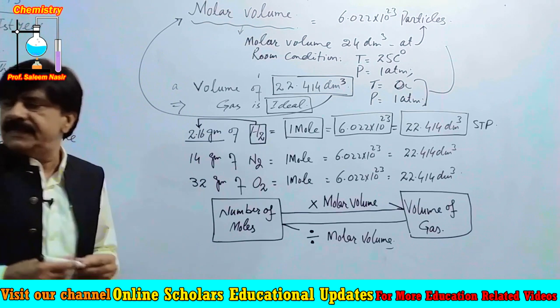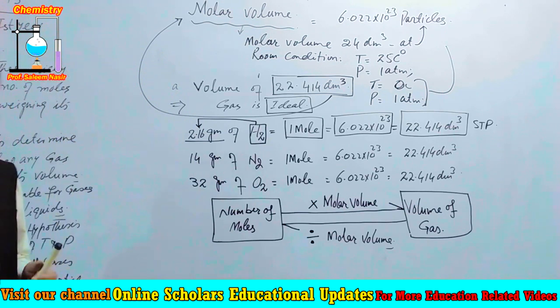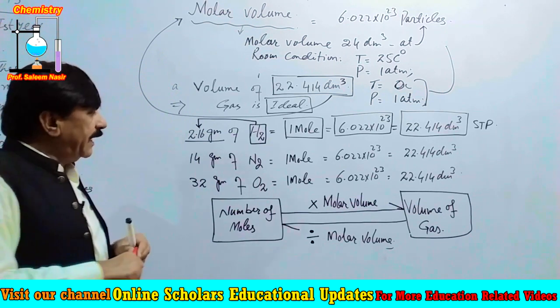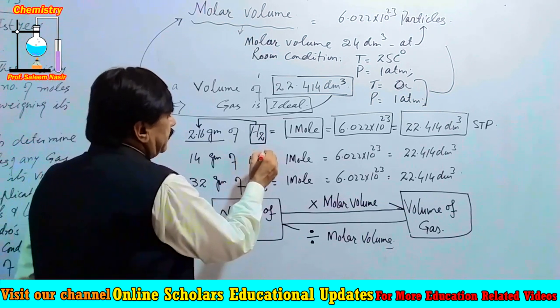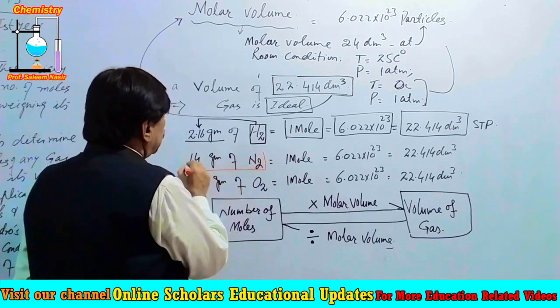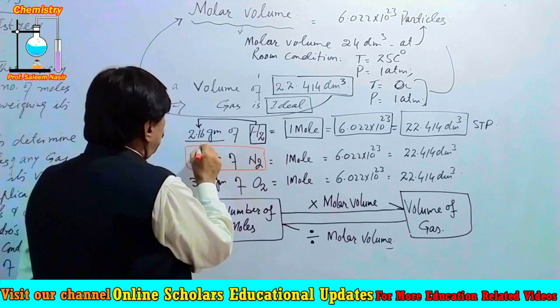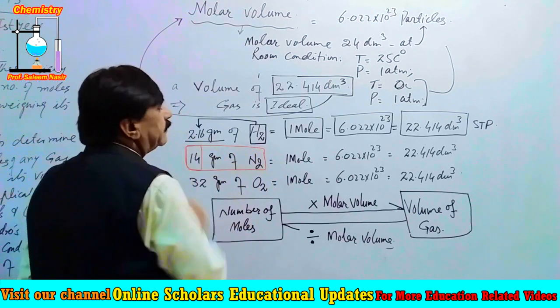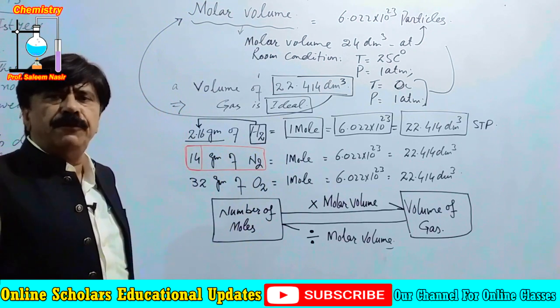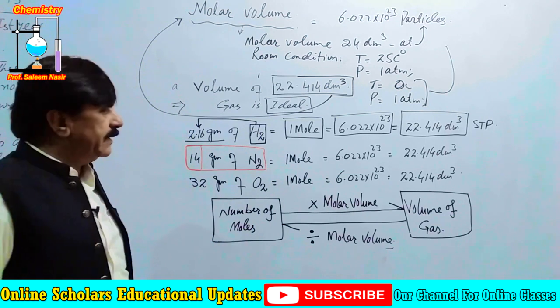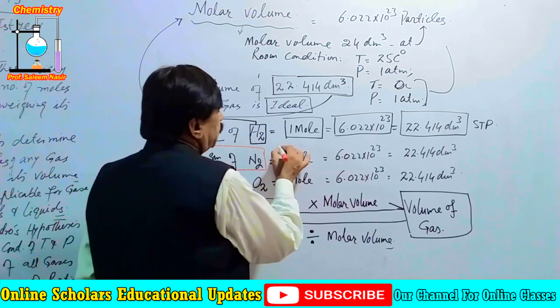Similarly, we consider the example of nitrogen. The molar mass of nitrogen is 14 grams, and 14 grams of nitrogen gas is equal to 1 mole.